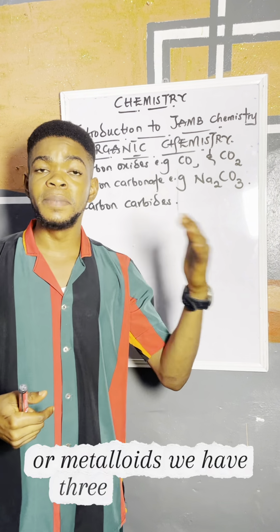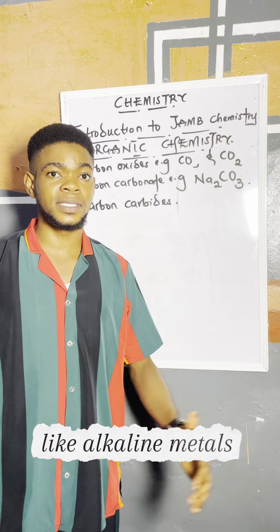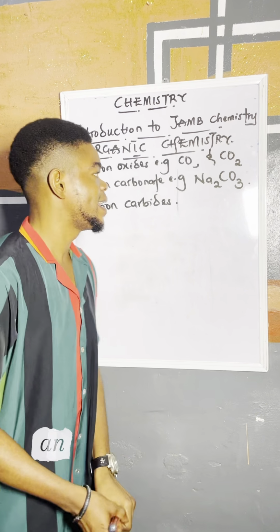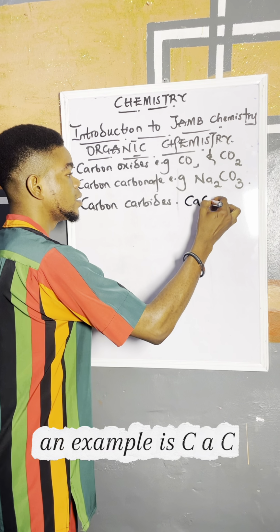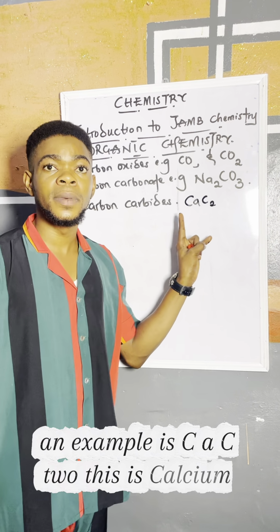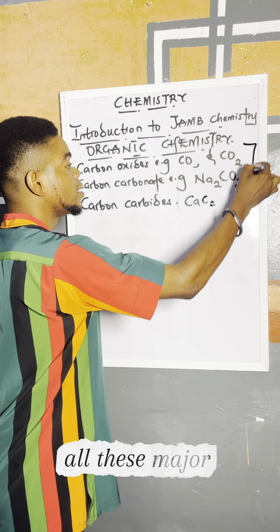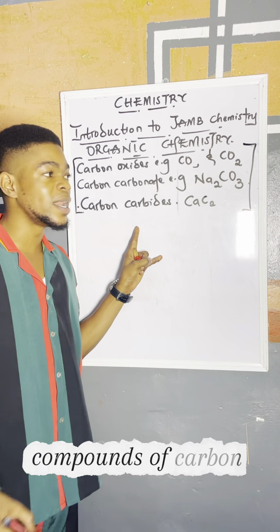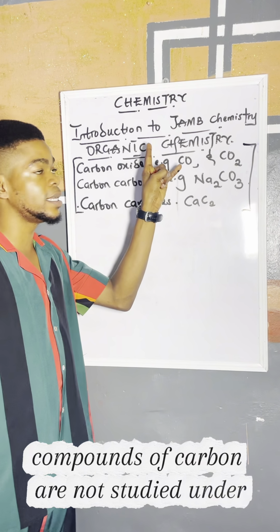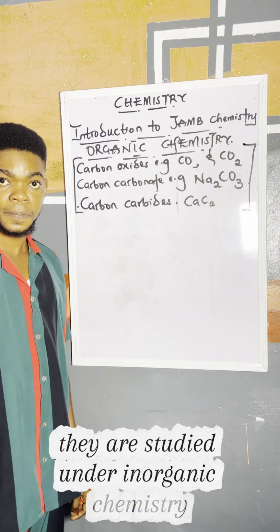We have three major types. We have carbon with metals like alkali metals and alkaline earth metals. An example is CaC2. This is calcium carbide. So all these major examples of compounds of carbon are not studied under organic chemistry. They are studied under inorganic chemistry.